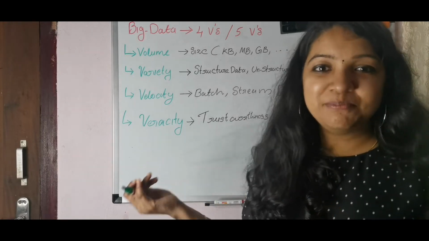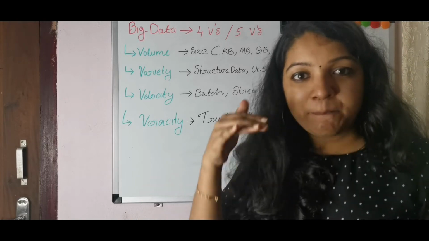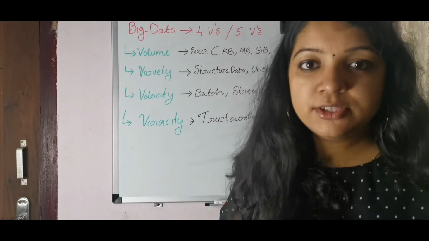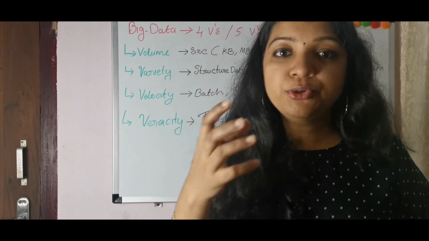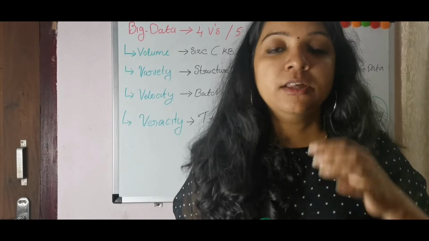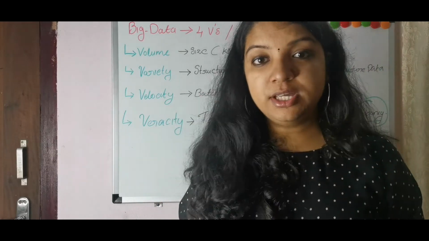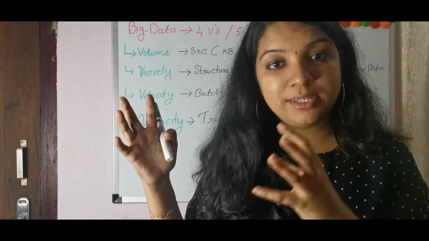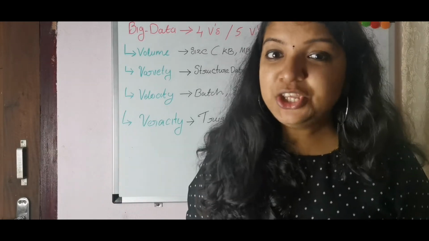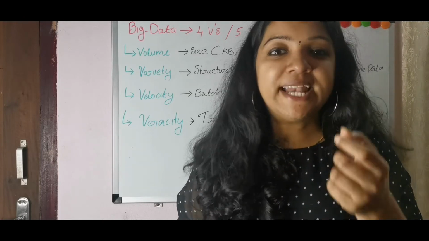Otherwise, what is the meaning of extraction, right? For example, I already mentioned in the earlier video, you are a consultant for a tourist business. So you want a genuine user, who really wants to visit a particular place. Then only your business will make a profit, right? So that is the trustworthiness and accuracy of data.